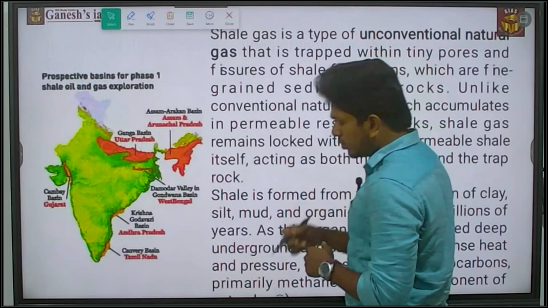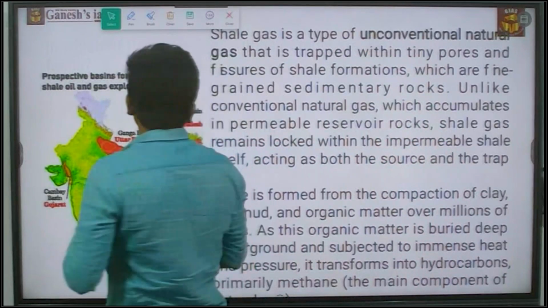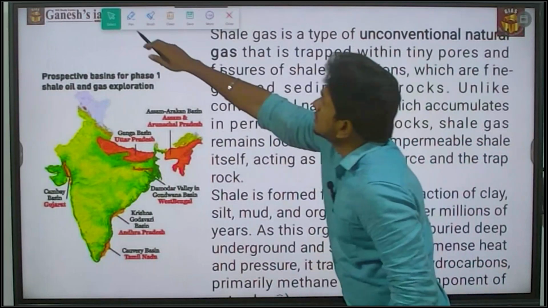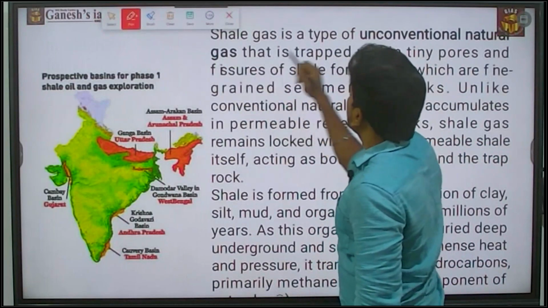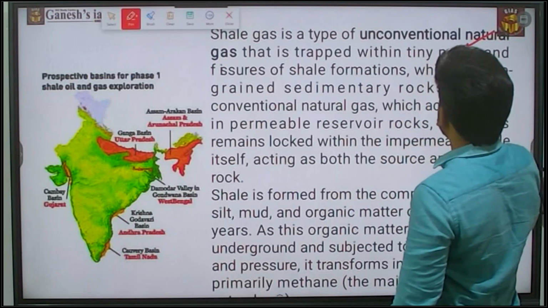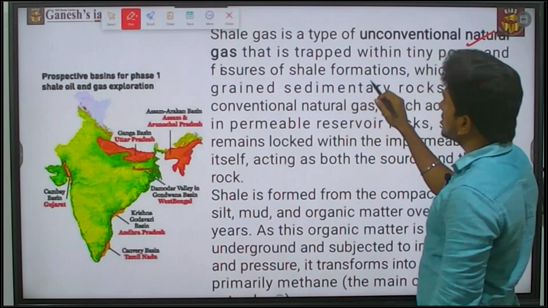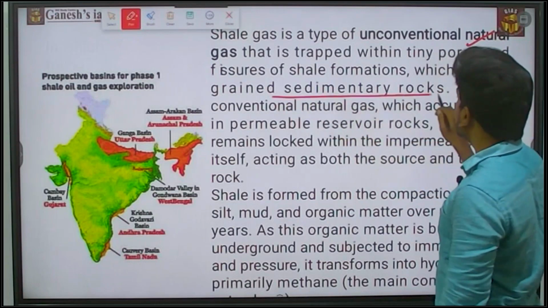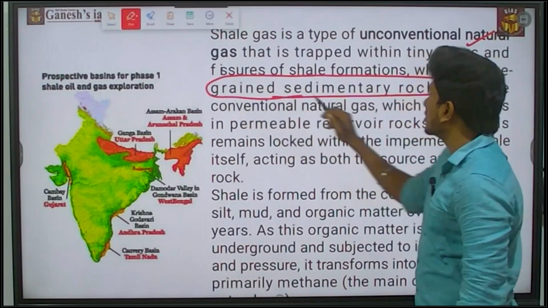So you have to know about shale gas, how shale gases are formed. Shale gas is a type of unconventional natural gas that is trapped within the tiny pores and fissures of the shale formation, which are fine-grained sedimentary rocks. That is the most important one.